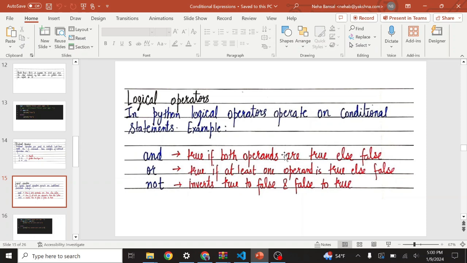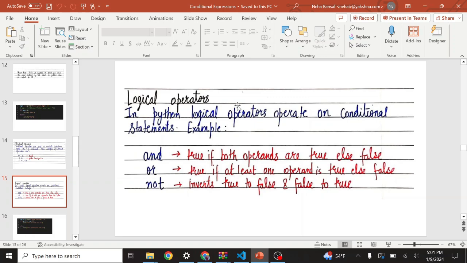Then we have these logical operators. In Python, logical operators operate on conditional statements. Example, and: true if both operands are true, else false. Suppose I write a program, if age is greater than 13 and if age is less than 34, then you are eligible for this job. So if both these conditions are true, only then Python will execute that command, otherwise no. Similar thing with the or command, and with the not command as well.